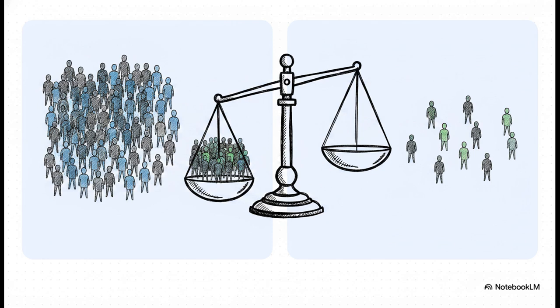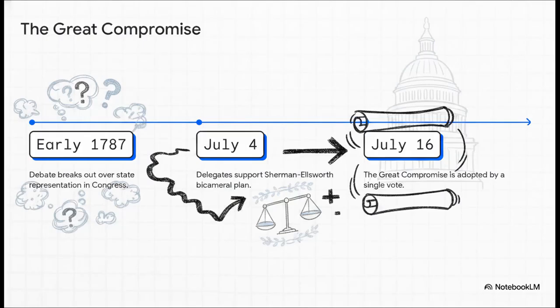Makes sense, right? But on the flip side, delegates from the smaller states were terrified of having their voices completely drowned out. They argued fiercely that all states should just be equally represented, no matter their size. And this disagreement literally almost tore the brand new nation apart. But thankfully, Founding Fathers Roger Sherman and Oliver Ellsworth came to the rescue with a brilliant solution.